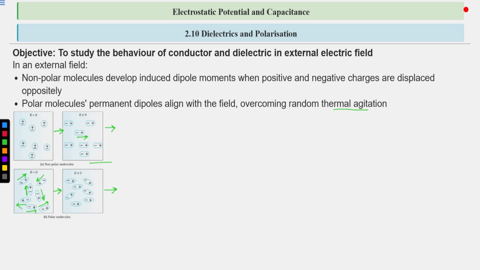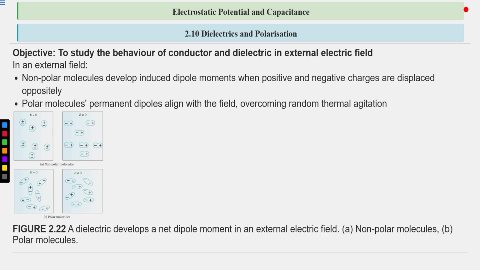But you can see they are nearly aligned. All the dipoles are nearly aligned in the direction of the electric field except one or two. So they tend to align in the direction of the electric field. Here the electric field is not 0. Figure 2.22: A dielectric develops a net dipole moment in an external field. Diagram A is for non-polar molecules and B is for polar molecules.